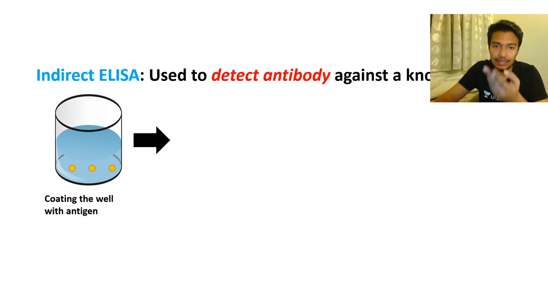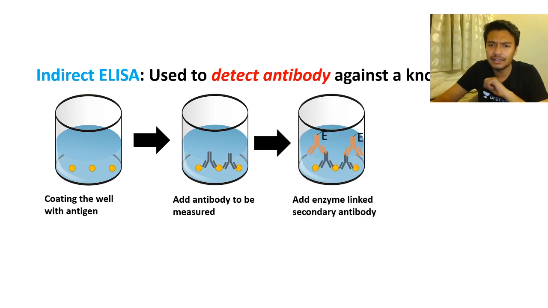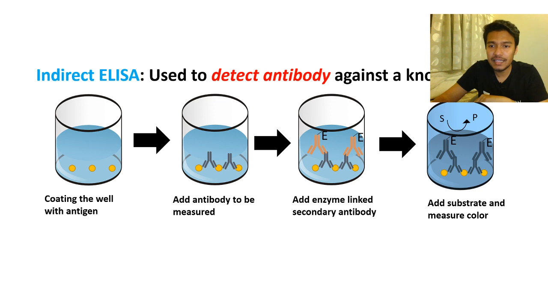Now you add your analyte, which is your patient sample, imagining that it has that antibody, so it would bind to the antigen, and then you give a secondary antibody. The secondary antibody would bind to the Fc region of the primary antibody. Now if you put some substrate which can be cleaved by the enzyme to give a colored product, it can be detected by your absorbance detectors, and that absorbance tells you about the concentration of the antibody. So it tells you two things: first, whether the antibody is present; second, if it is present, how much, the concentration range in nanomolar, or say nanograms per microliter, etc.